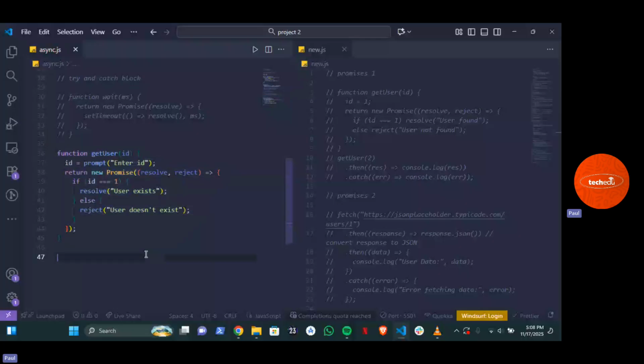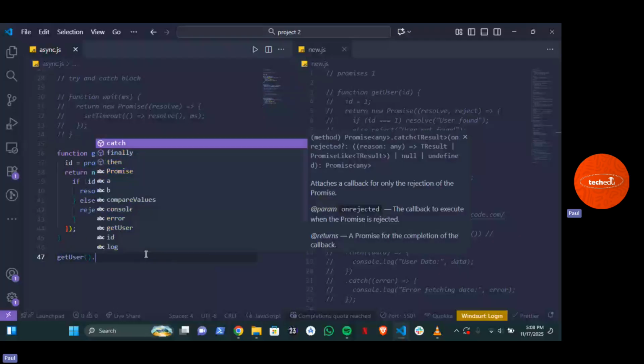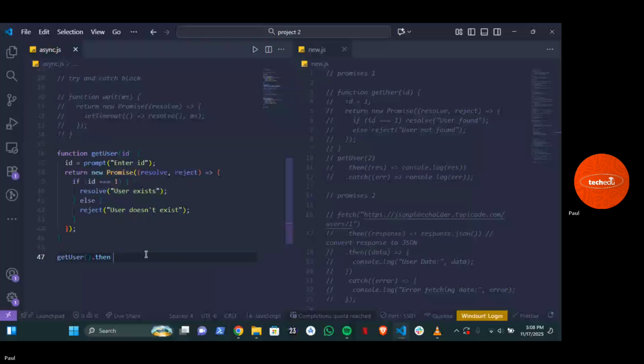Exactly. Get user, right? Dot what? Dot then. You understand? Dot then. You don't necessarily need the ID. You don't even need to put it in. Okay, I think we need to pass the ID. Thank you. We need to pass the ID.